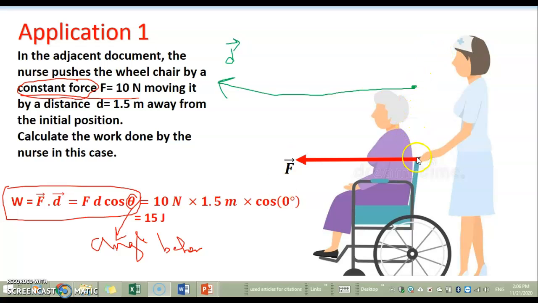I represented the force vector, which is horizontal, and the displacement vector, which must be strictly horizontal, though because I'm using a pointer it's not really straight. It's actually a straight displacement because the wheelchair is moving along the horizontal line. So both are directed in the same direction, and the angle between them is 0. Cosine 0 degrees is equal to plus 1, and we get 15 joules. All the values are given in the SI unit, so the work is also obtained in the SI unit.